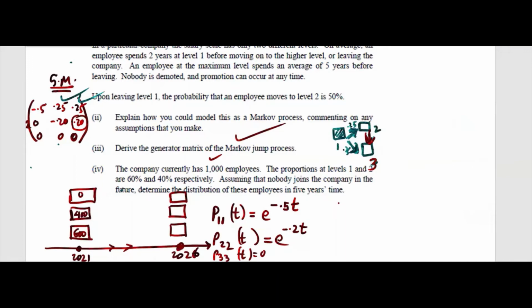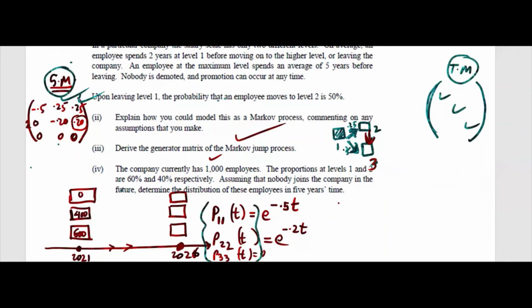So I have a question, why are we finding all these things? If you didn't revise whatever I taught before, you need to find the transition matrix. Remember, you need to find the transition matrix from the generator. This is the generator matrix, you are finding the transition matrix, probabilities. These three we already got here. And whatever is required you are supposed to find.